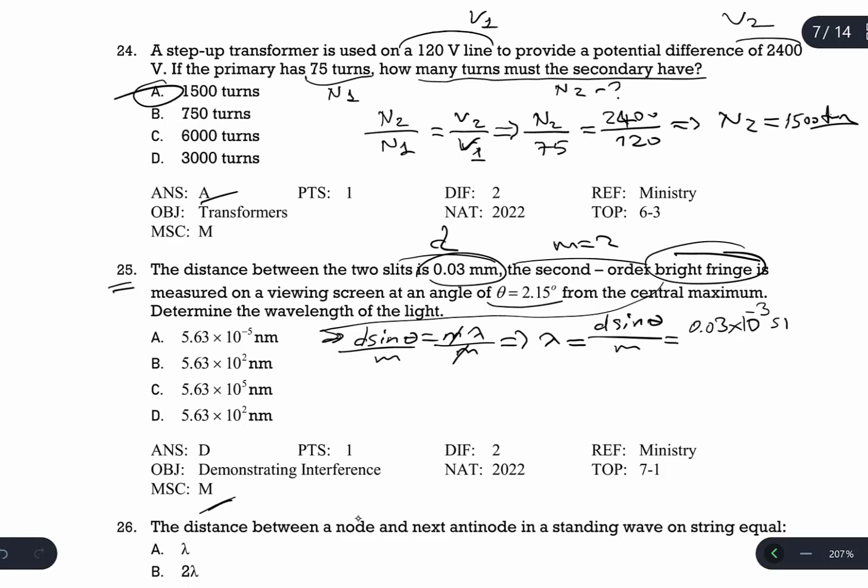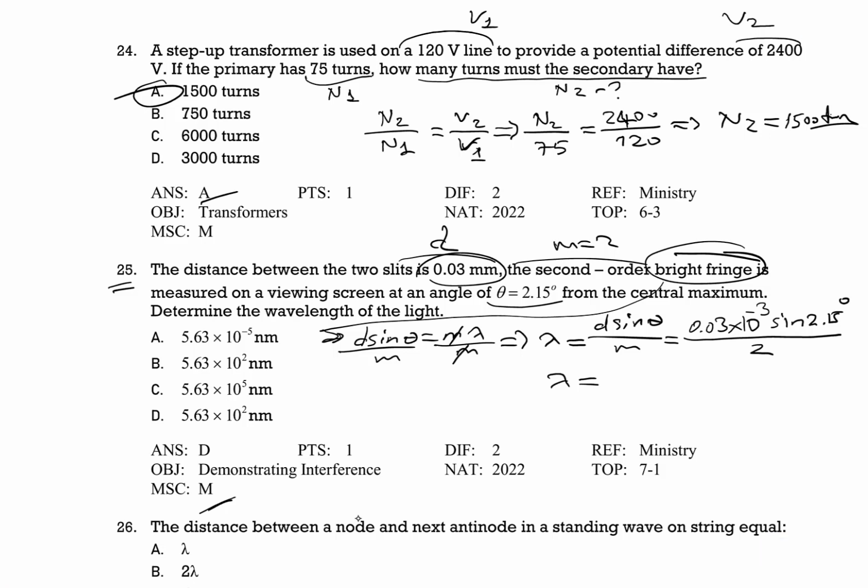Multiplied by sine of the angle, 2.15, divided by M. It is the second order bright, so M is equal to 2. After that, we are going to use the calculator so we will find lambda. We will get the answer for lambda first in meters: 0.03 times 10 to the power of negative 3 times sine of 2.15 divided by 2.